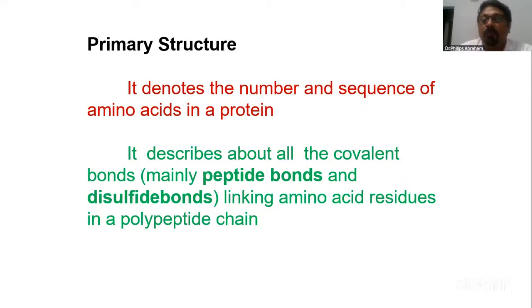Then say a few points about the peptide bond. It's a bond between a carboxyl group of one amino acid with an amino group of another amino acid. It has a planar nature, with a partial double bond character. It can have a cis or trans nature, mostly it is in trans form. Okay, those are the points you're supposed to say about the peptide bond.